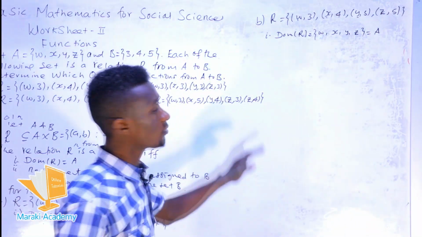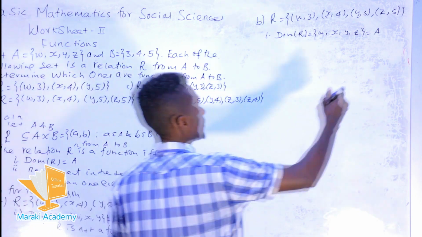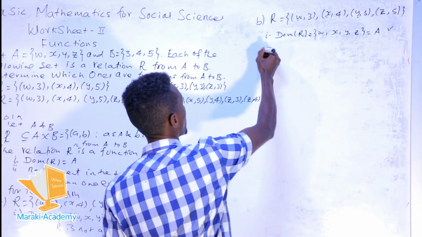The set A contains all the elements X, W, Y, and Z. So the first criteria holds. What about the second?